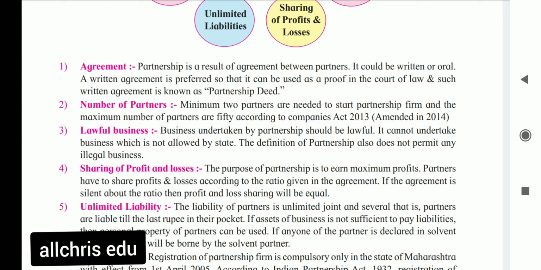So students, keep two important points in this feature. Number one, if the partnership deed is silent, equal ratio. If the partners mention a ratio in the deed, that ratio will be used by the firm to distribute profit or loss to the partners.